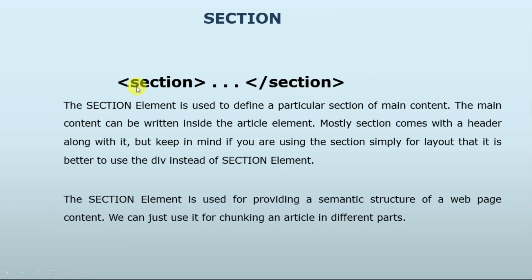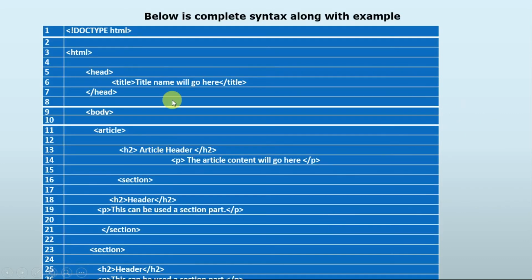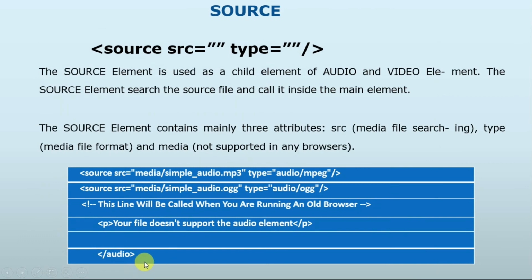And then we have section. The section element is used to define a particular section of main content. The main content can be written inside the article element. So the section element is used to provide semantic structure to web page content. We can't just use it for chunking an article into different parts. Here is the example of section. In that we can see the section is divided: section 1 starts here, heading 2 inside that section, and paragraphs inside this section. Similarly another section starts here, and inside that there is code.